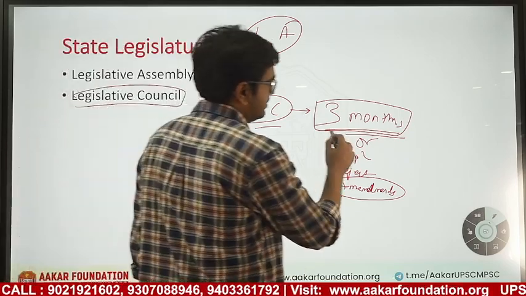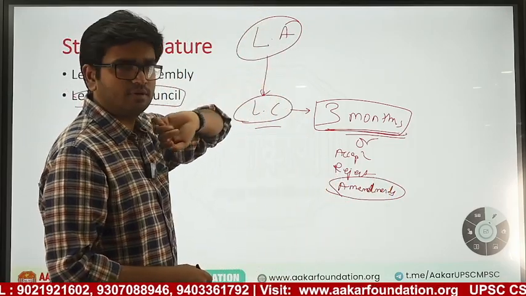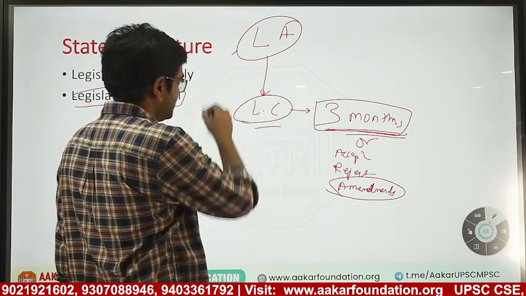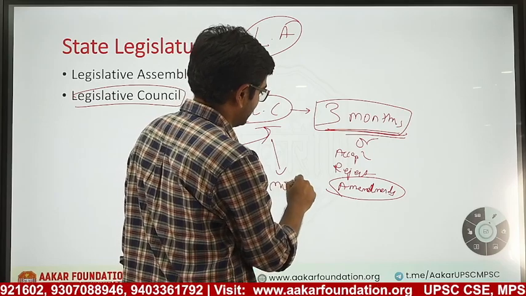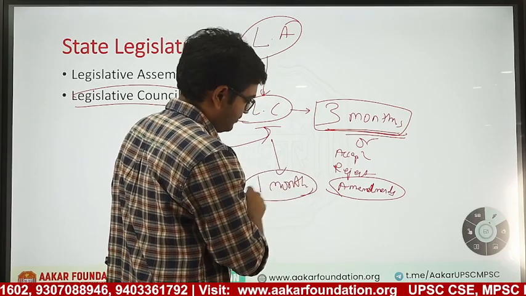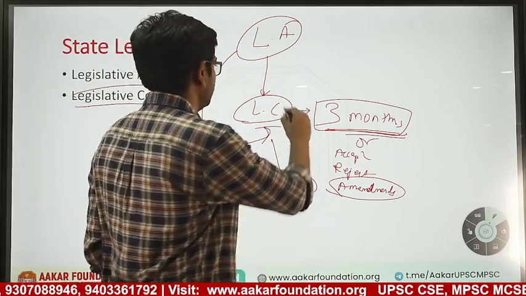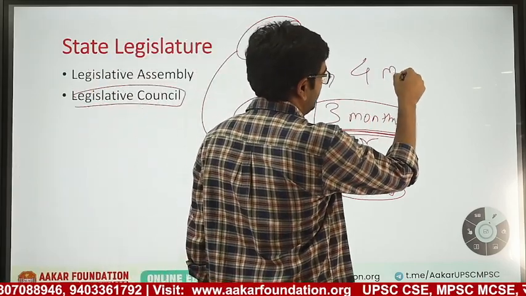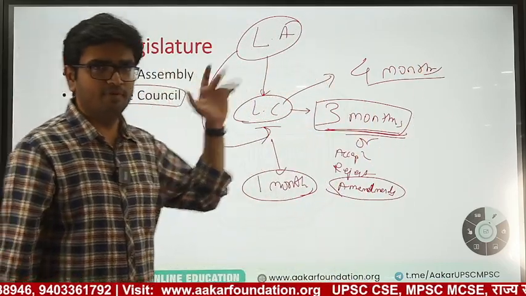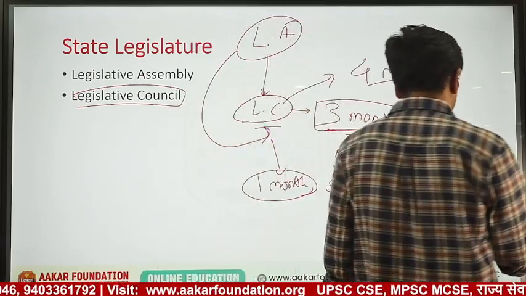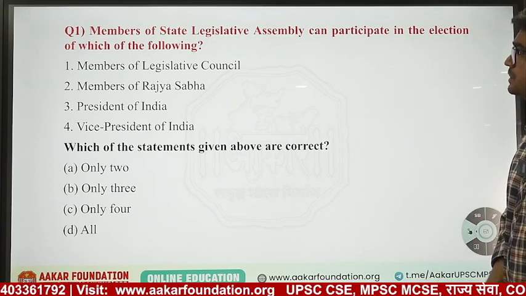If a bill is kept for 3 months in the Legislative Council, then the bill will again be introduced in the Legislative Assembly and again passed to the Legislative Council. Now the second time the Legislative Council can keep the bill for 1 month. If within 1 month they have not taken any stand, then the bill will get passed. So the maximum the Legislative Council can hold the bill is 4 months, not more than that. If 4 months have passed, the bill will be passed irrespective of what the Legislative Council says. So the powers of the Legislative Council are limited. We will straight away move to the questions.